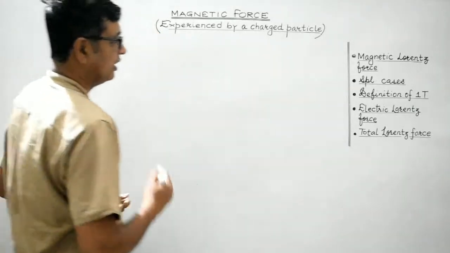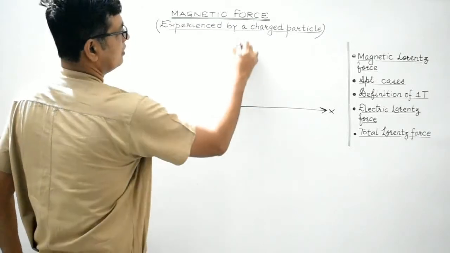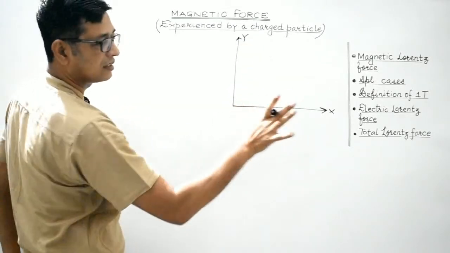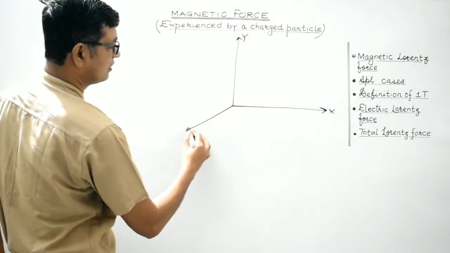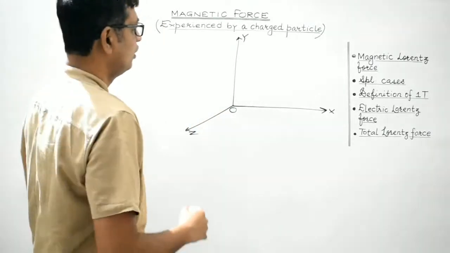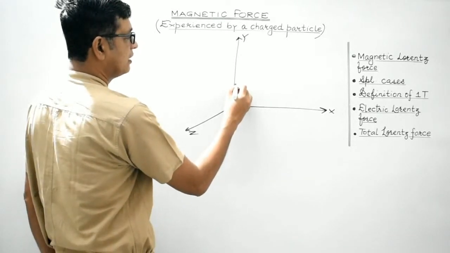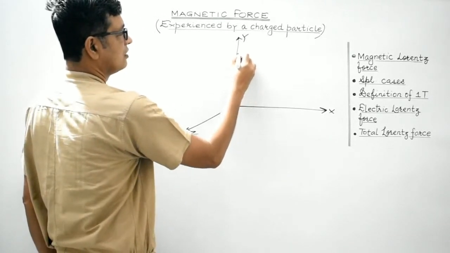So, let's consider this to be x-axis, this to be y-axis, and this to be the z-axis, like this. Let us consider this to be the origin, right? So, let us consider the magnetic field be directed along the y direction.